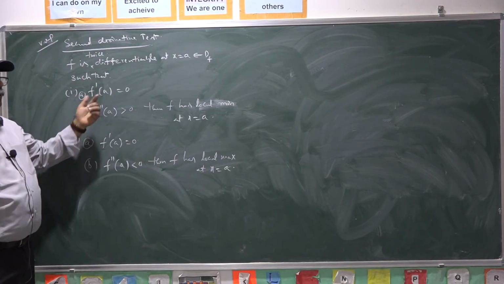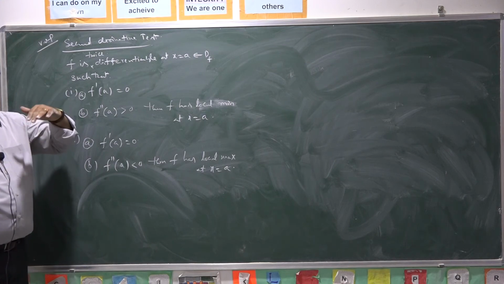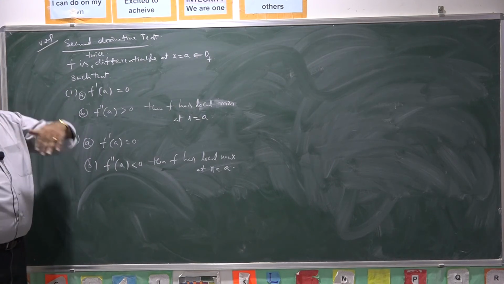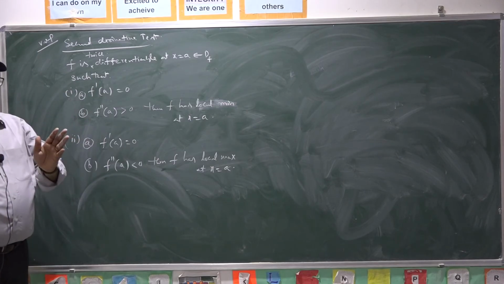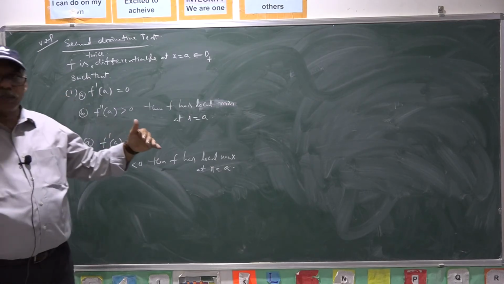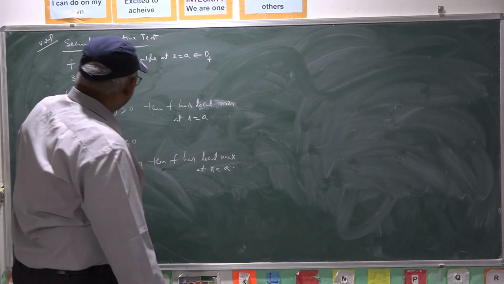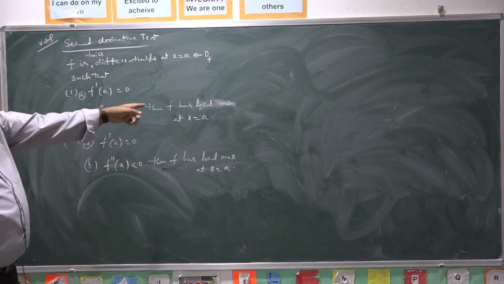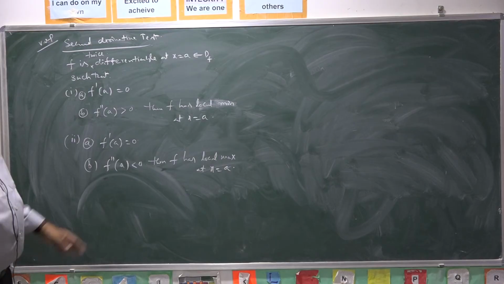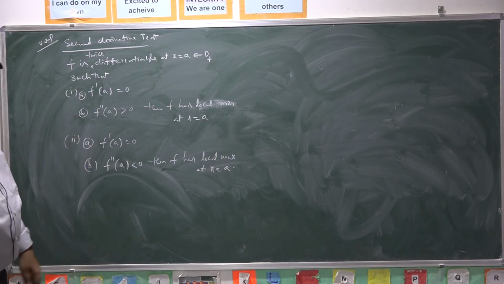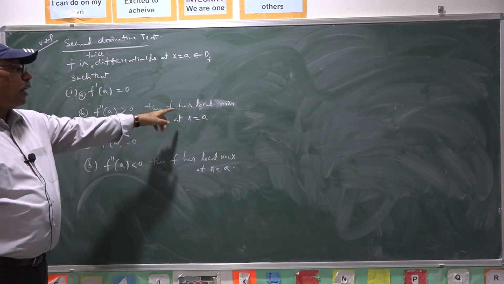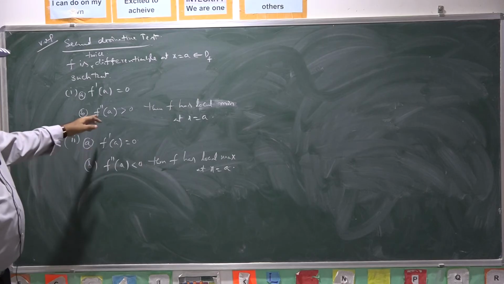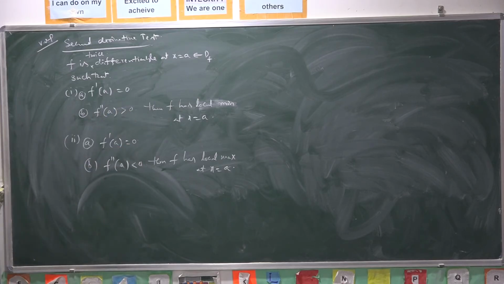So at A the curve must have a turning, either it has local maximum or local minima. In both the cases the first derivative must be 0. Based on the second derivative sign, we can conclude that f has local minima or local maxima. F has local maxima whenever the second derivative is negative, f has local minima whenever the second derivative is positive.